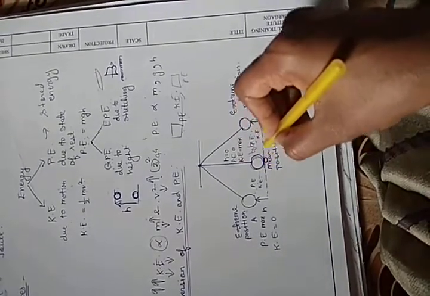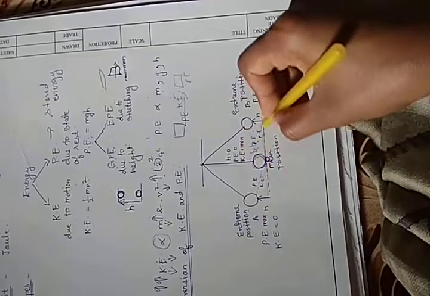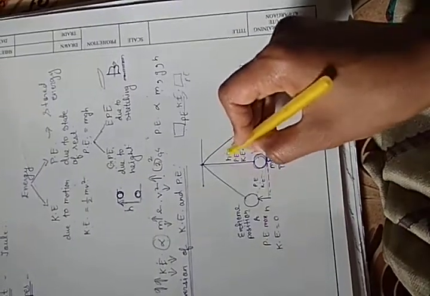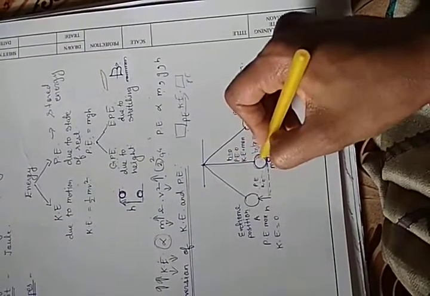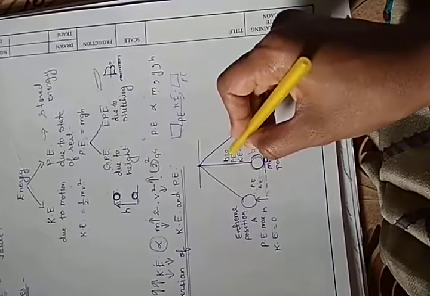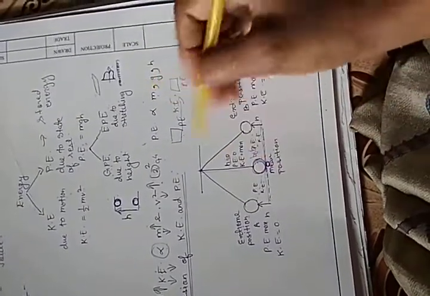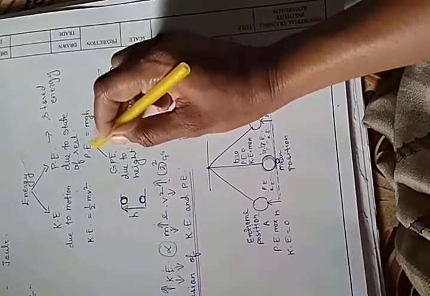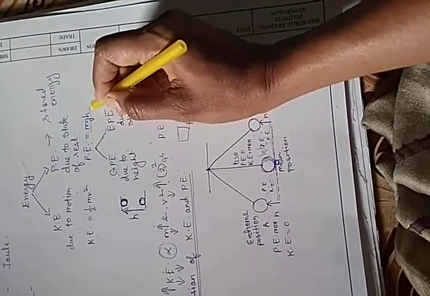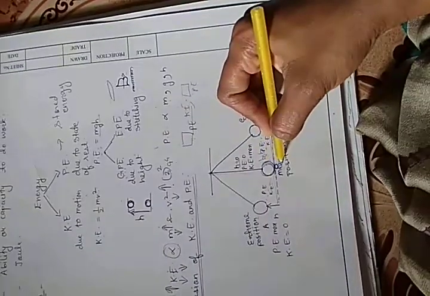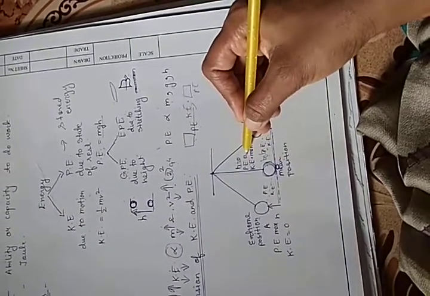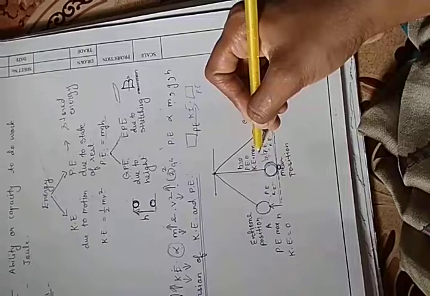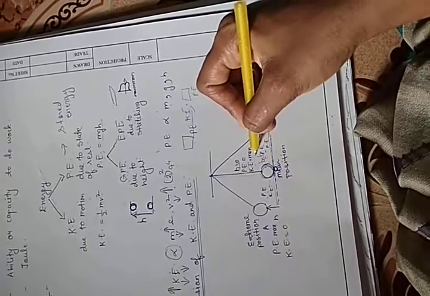So अगर ground level consider करें तो height इसका क्या है? 0 है. So at this point O, mean position, the height is 0. When height is 0, obviously potential energy क्या हो जाएगी? 0 हो जाएगी. So at this mean position, the potential energy is 0 and kinetic energy is maximum.